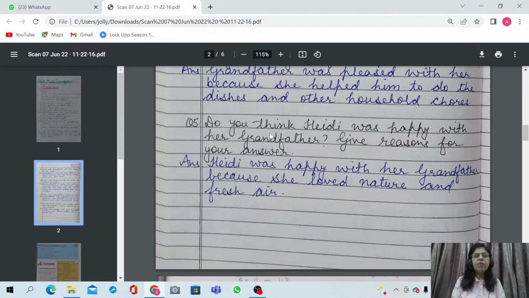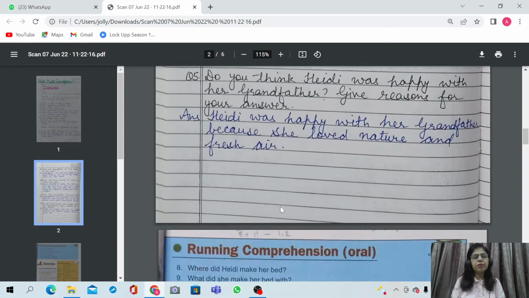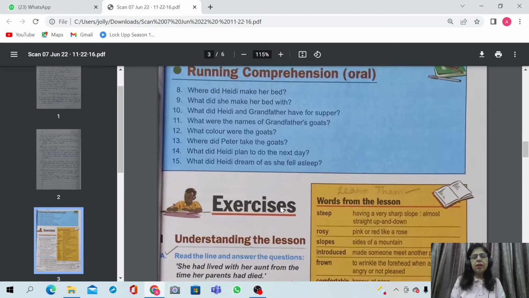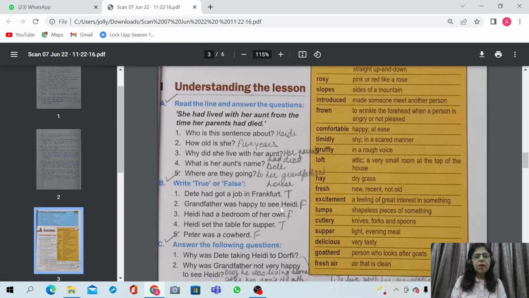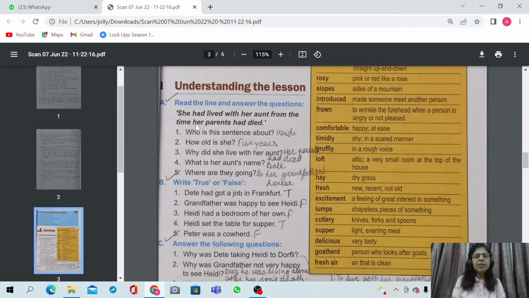Question number 5. Do you think Heidi was happy with her grandfather? Give reasons for your answer. Heidi was happy with her grandfather because she loved nature and fresh air. So now let us move to exercise B. Exercise E we have already done. Exercise B.